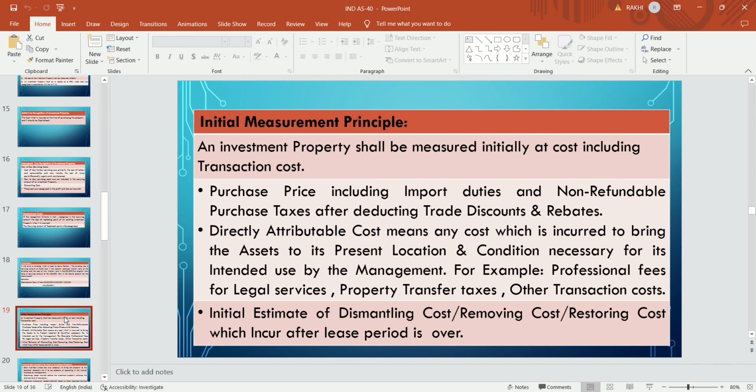The present value of that cost is to be added with the cost of the asset.